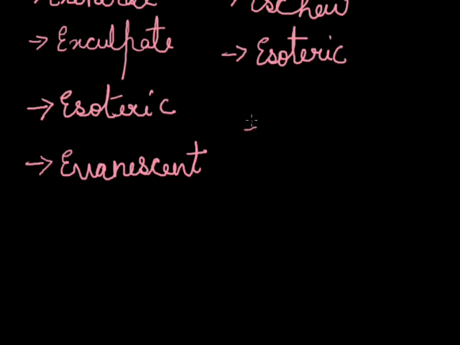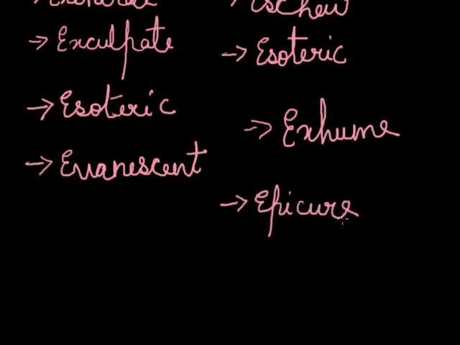Then the other word is exhume. Exhume means to reveal. The scientists exhumed the body from the grave to test the body's DNA. Then the new word is epicure. Epicure is a person who has good taste in food and drink. As an epicure, he visits only the best restaurants in town.